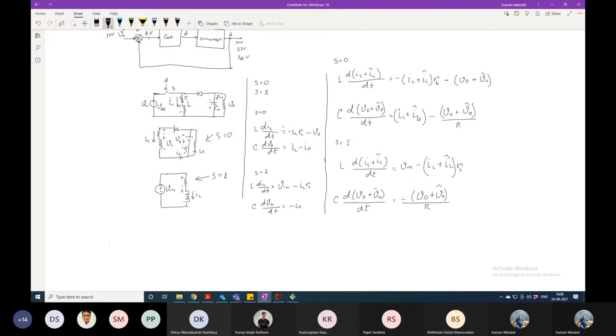Accordingly, I have written these equations again. I have changed the output capacitor voltage by a small value, which is the V0 perturbation, and the same thing I have written here for the inductor. Did you understand what exactly I have written in these two equations? For the change of small duty, the output capacitor voltage and the inductor current have changed by a small value. Now for the case when the switch is on, the same thing is happening here.